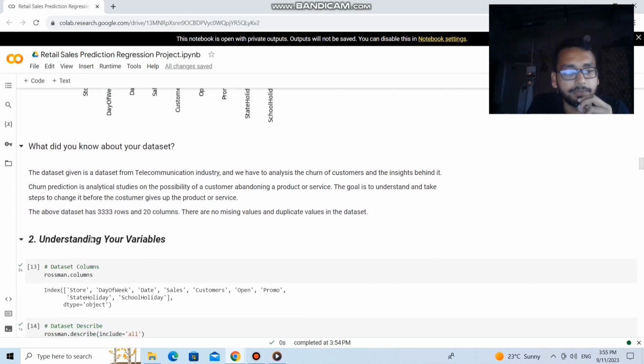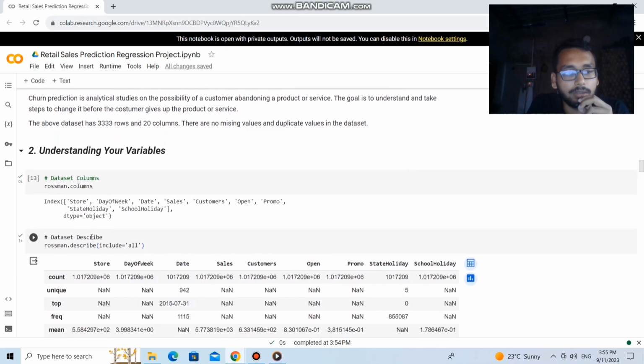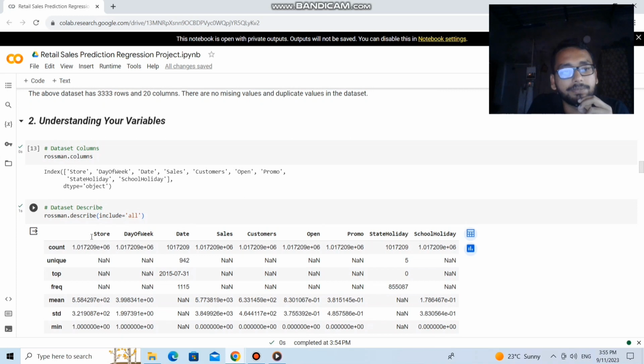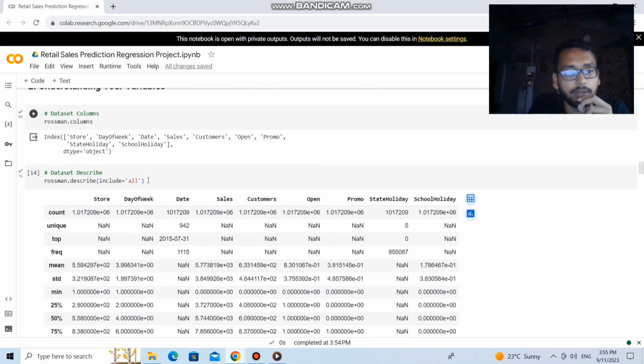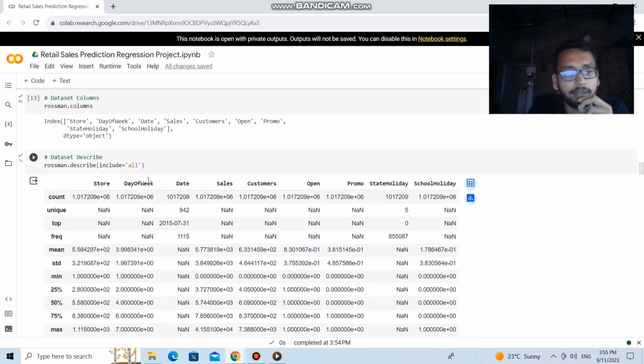So let's try to understand the variables. The Rossmann dataset has columns like store, day of week, date, sales, customers, open, promo, state holiday, and school holiday. Here is the dataset description.